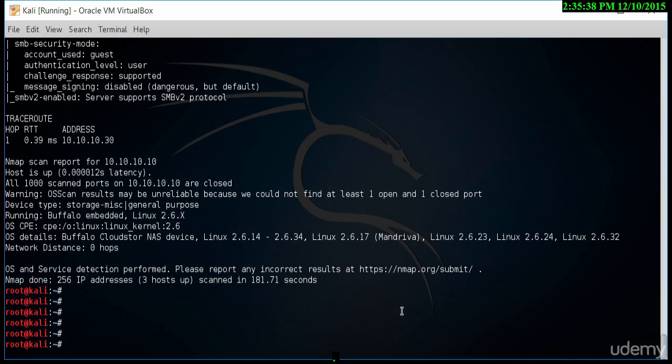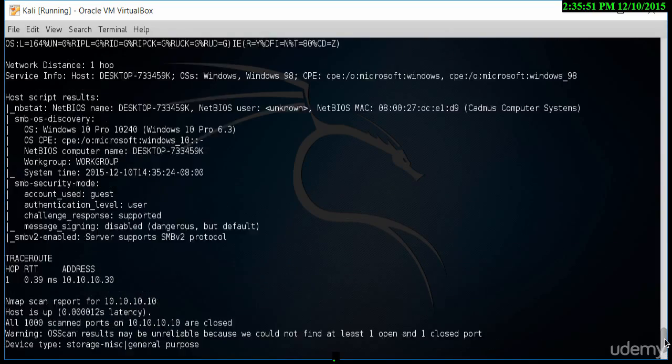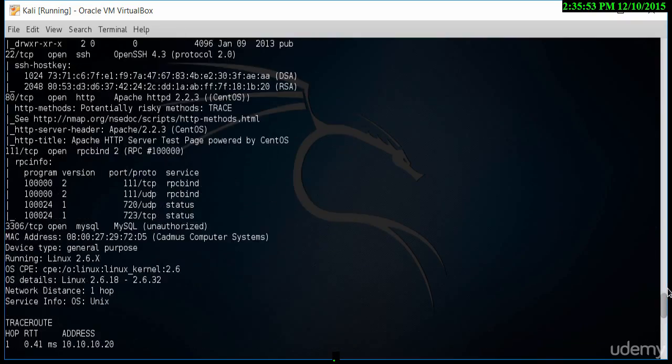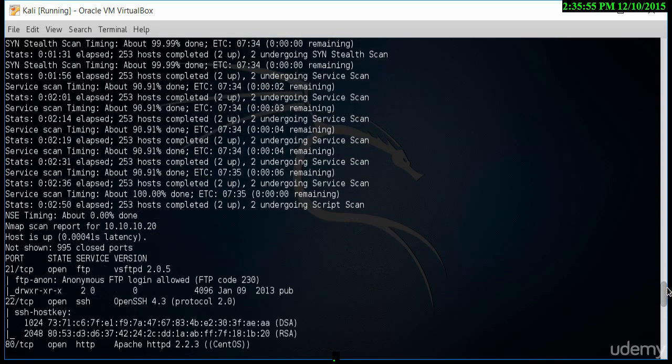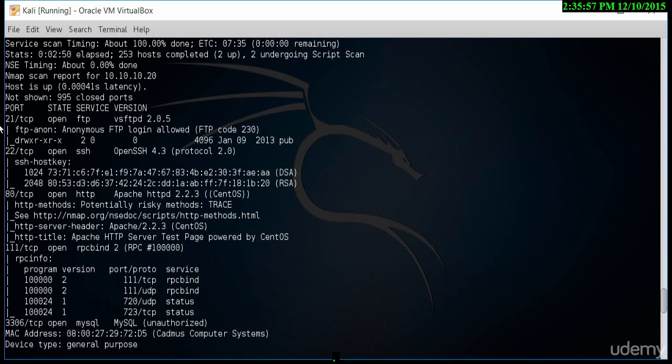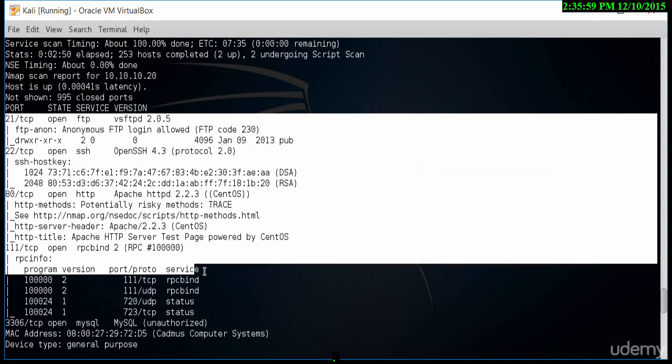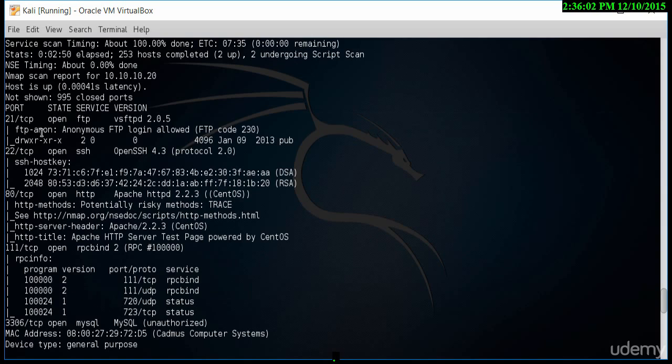As you can see, it's finished. So it has found all the information that we need. Now we'll navigate through the information to see exactly what we want to find. So let's scroll through this particular information that NMAP has found during the operating system detection scan. As you'll note here, let me just highlight this for a second, you'll see there's a port that's open which is running FTP.